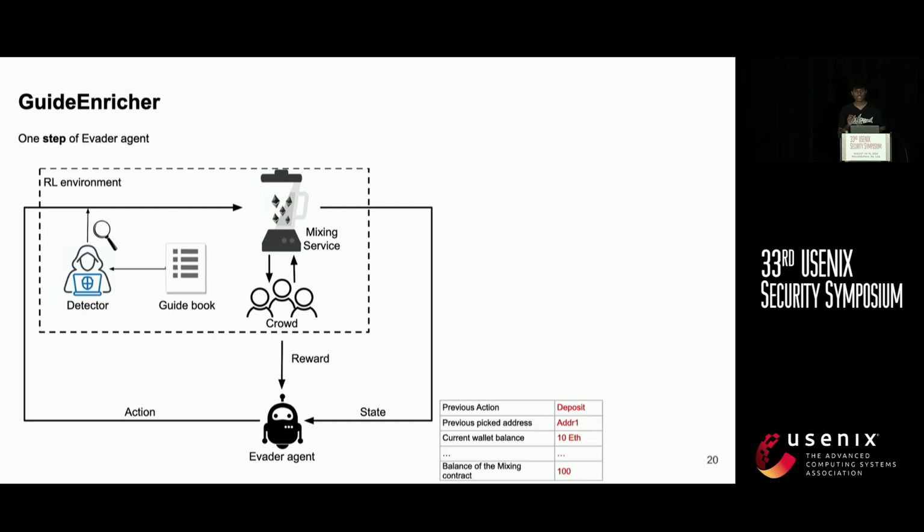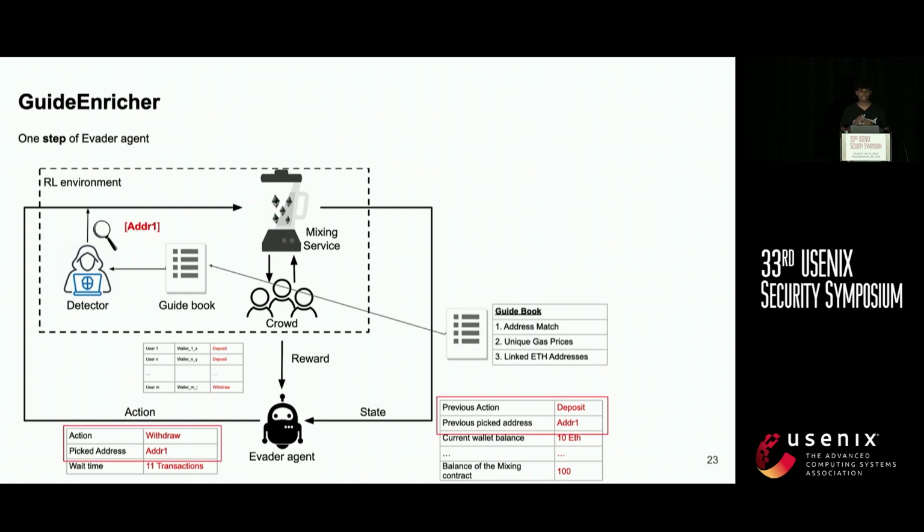Let's have a look at one single step of the evader agent, how it has learned so far. We defined our observation space using an 11-long feature vector, but for simplicity, we shrink it down to a few important features. For example, by observing the previous action, previous pick address, current wallet balance, and the balance of the mixing contract, the agent decides to perform an action. Here, the agent is deciding to perform a withdrawal using address 1, and is going to wait 11 transactions before performing its next action. Then the crowd creates valid transactions, facilitating the evader agent to explore more states.